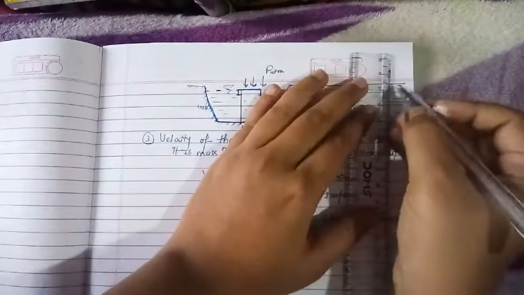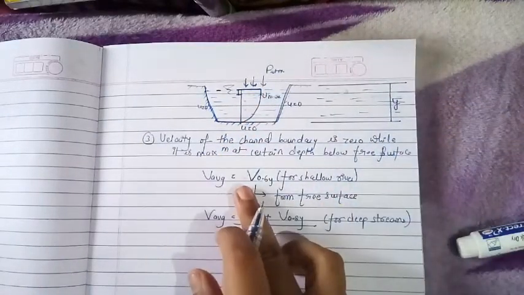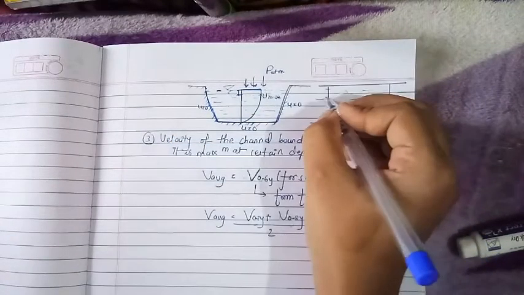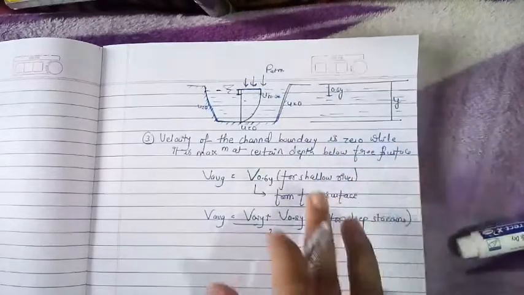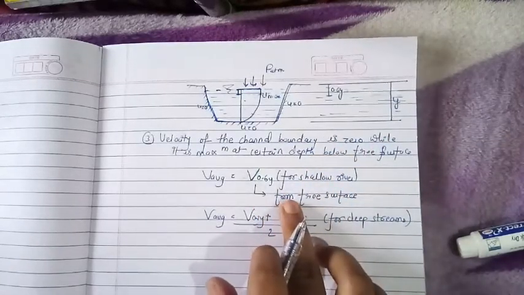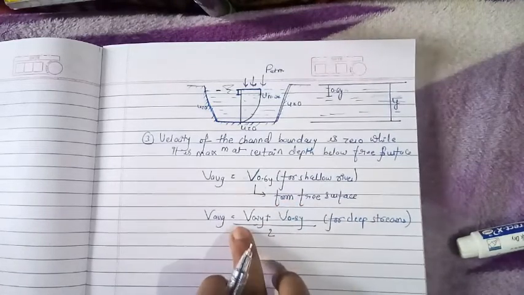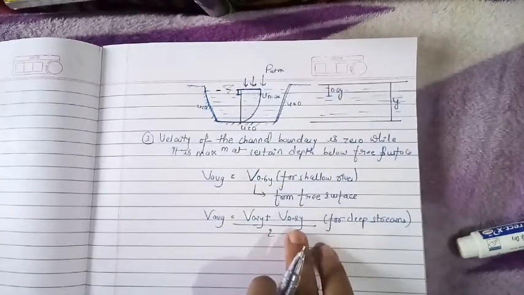And suppose this is the depth of the stream, which we are taking as y. So the average depth for a shallow river we will take at a depth of 0.6 times y from the free surface. But if the river is too deep, then we cannot take one value as the average value. We have to take two values and find their average.